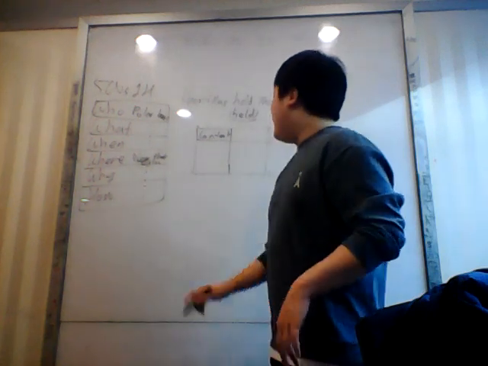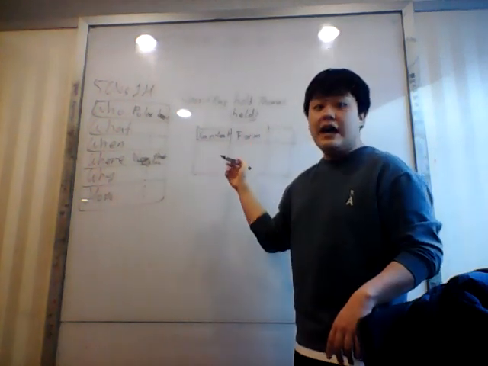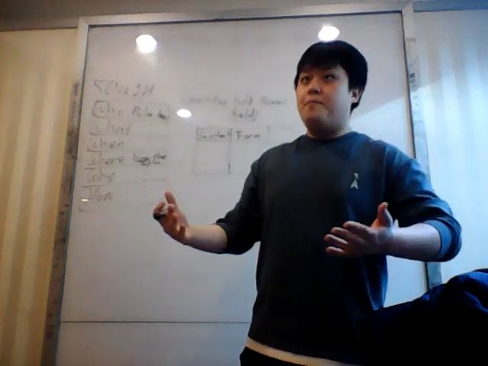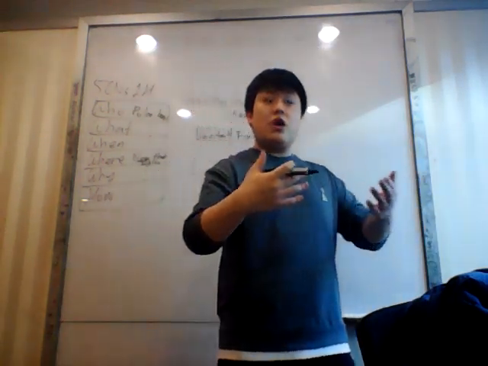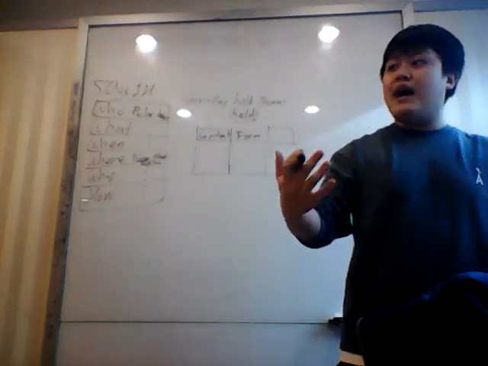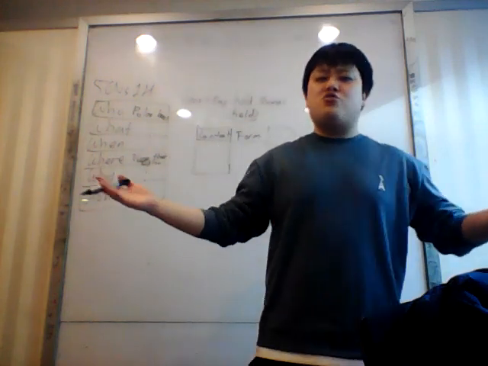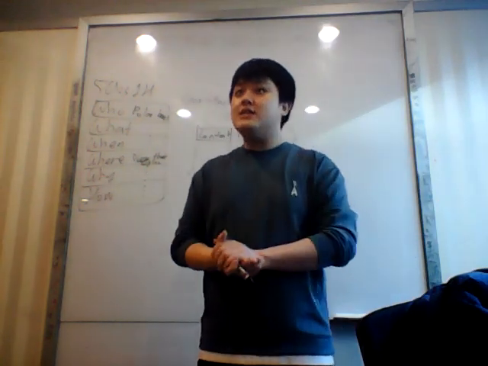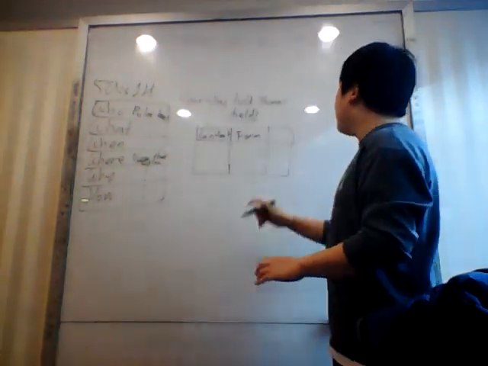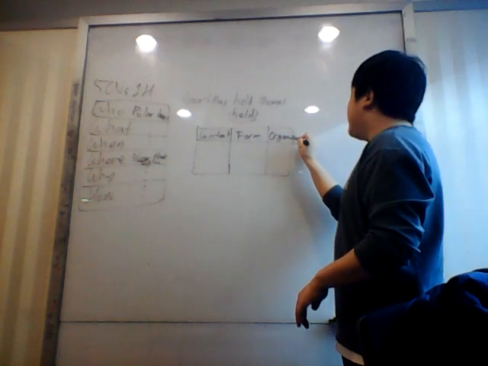Okay, and then at the second column we can see, that's right, form. When we're talking about form, what do we have to see? Yes, we have to check the friend's words or grammar, things like that. And then the final part is, that's great, organization.